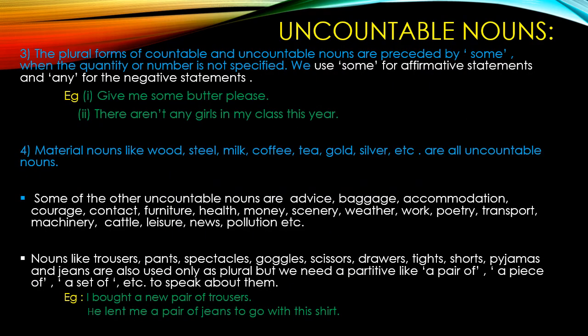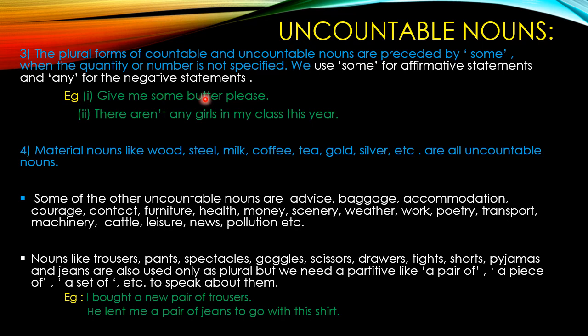Number 3. The plural forms of countable and uncountable nouns are preceded by some when the quantity or number is not specified. We use some for affirmative statements and any for negative statements. Example 1: give me some butter please. Sentence number 2: there aren't any girls in my class this year. Children, the first sentence is an affirmative sentence.